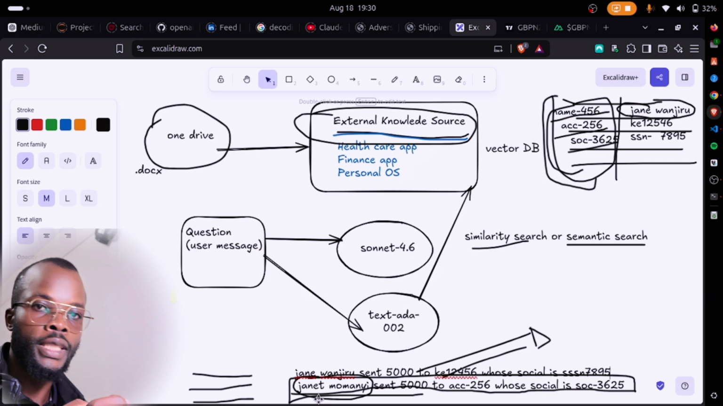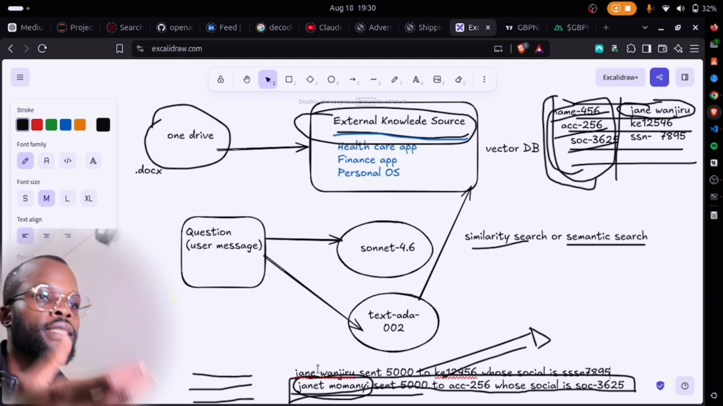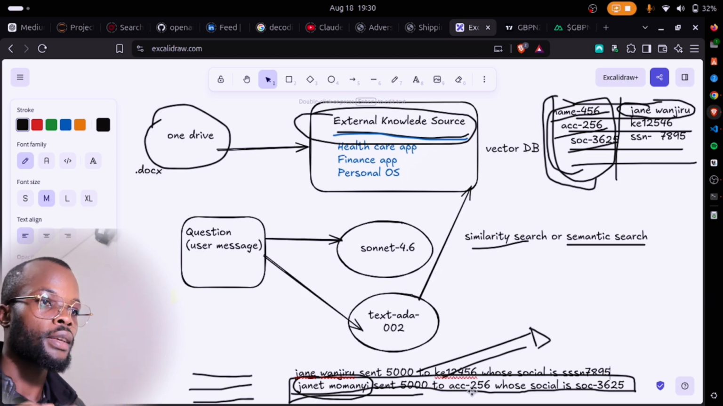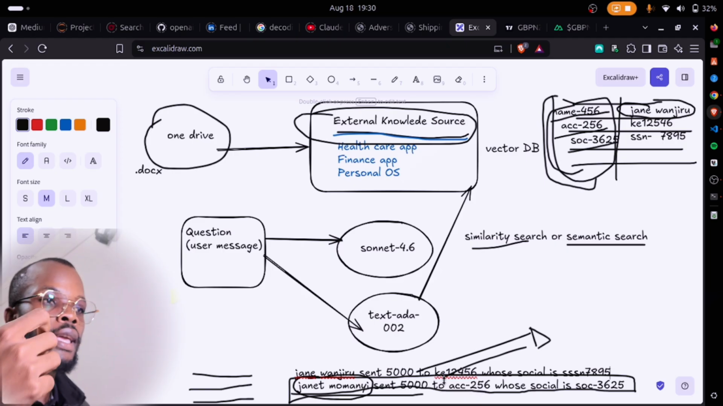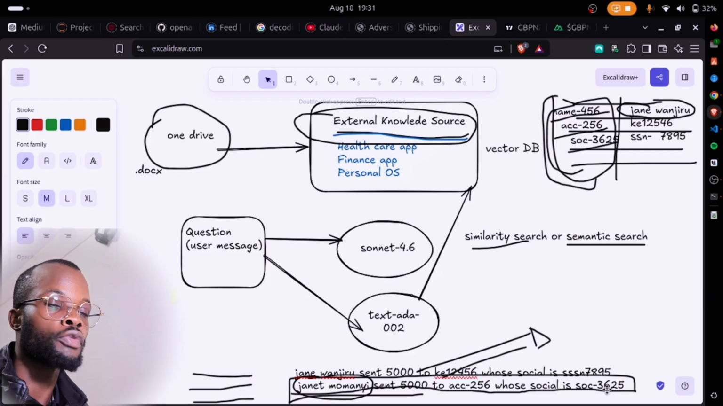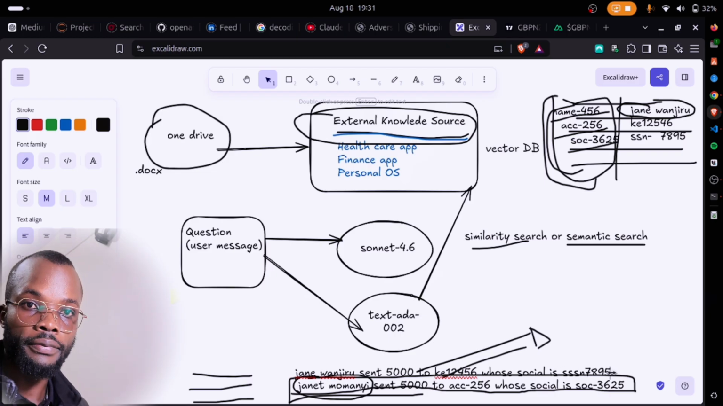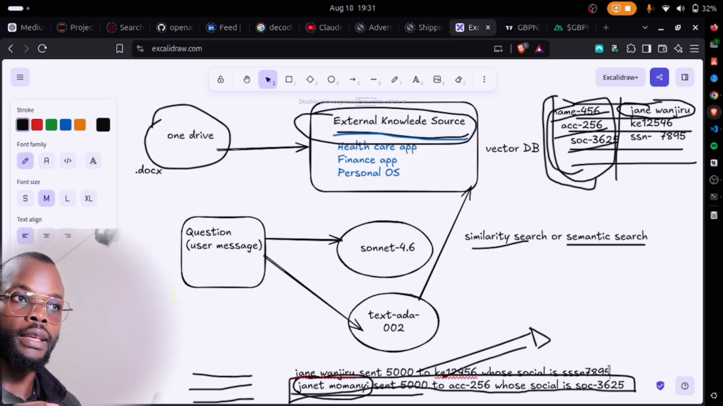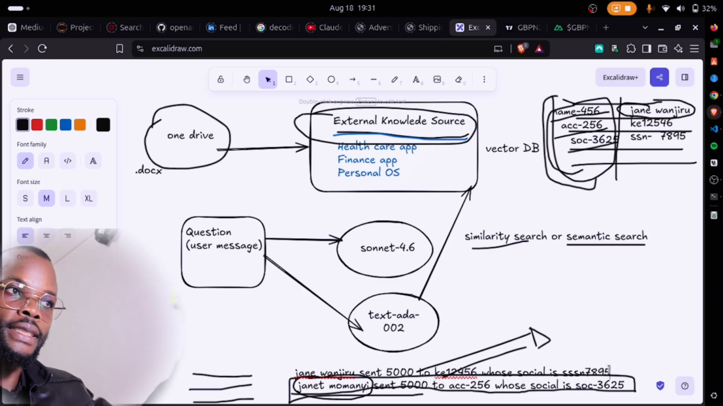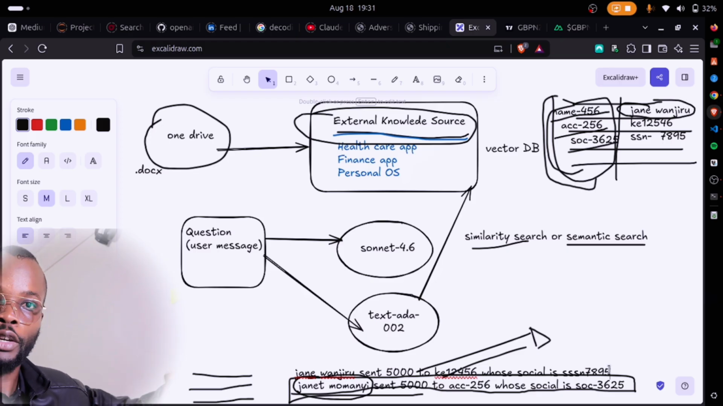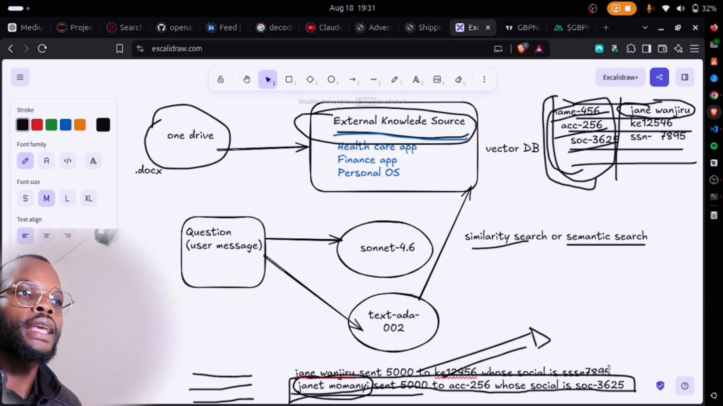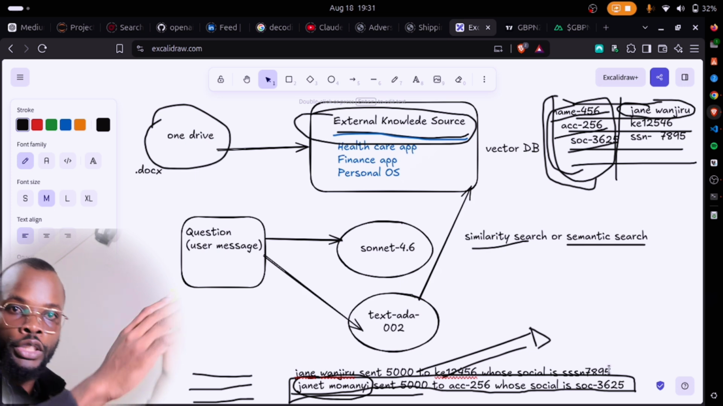The name Janet Momanyi, which is a pseudo, gets back to the actual value, which is Gen10. Account number 256 maps back to KE12456. And then the social number, SOC3625, which is a pseudo, maps back to SSN7895. Now, this is basically the entire pipeline from ingestion, tokenization, encryption, pseudonymizing, tokenization, and then mapping it back. So the map back to the DB is the last step after the whole generation.